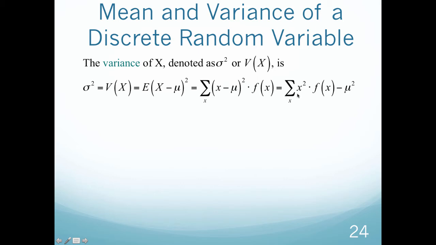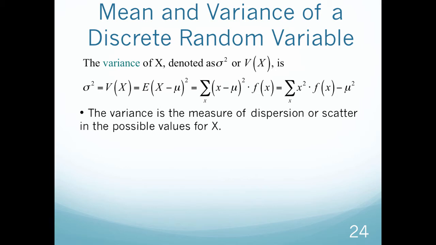Or another way to look at it is adding up each x squared value times its probability and then subtracting off the average squared. In my personal preference, I like this formula best right here. I think it's most straightforward to understand: the variance is the difference between each x value and the average, and then I square that and multiply it by each respective probability. But you can use whatever one of these you want to use.